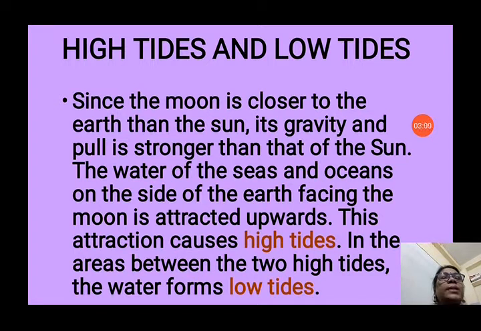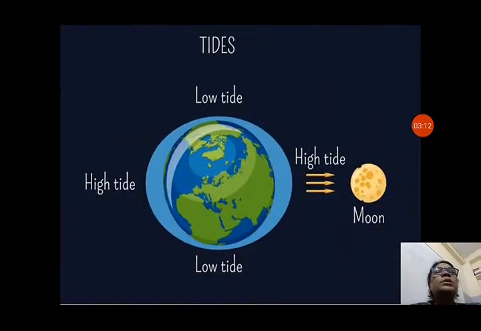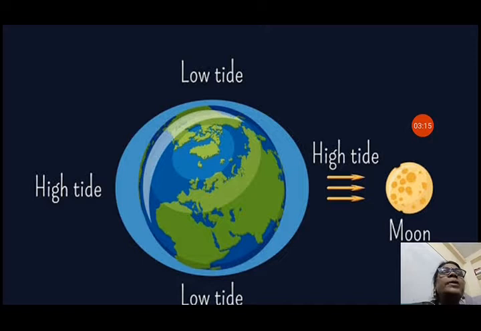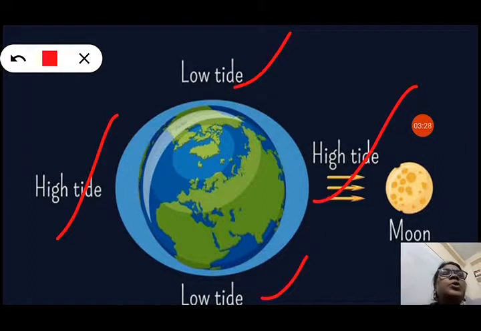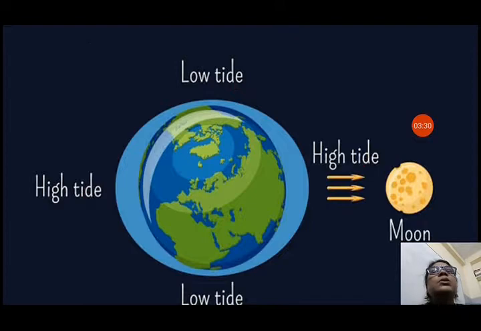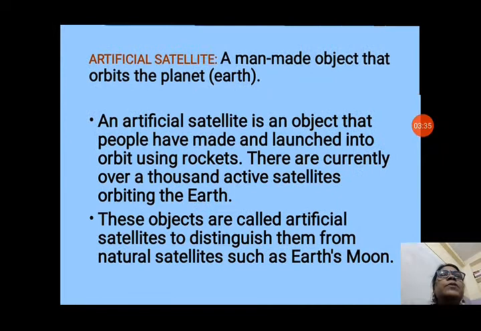In the areas between the two high tides, the water forms low tides. Between two high tides, there is a low tide. You can see the picture also. There are high tides on both sides, and you can see the bulging out of the water bodies. These are called high tides, and between these high tides there is a low tide. So these are the low tides and high tides of the water bodies on the earth due to the moon's gravity.